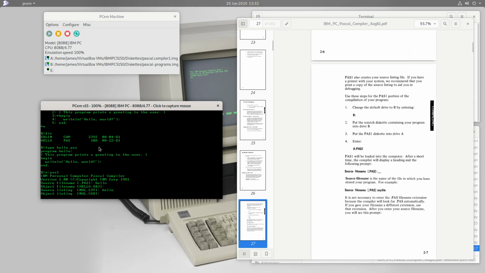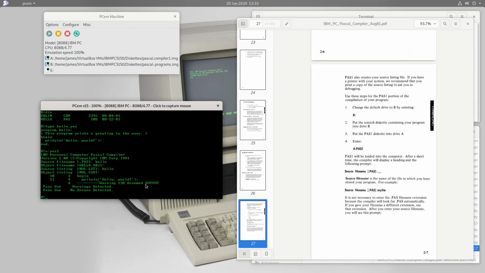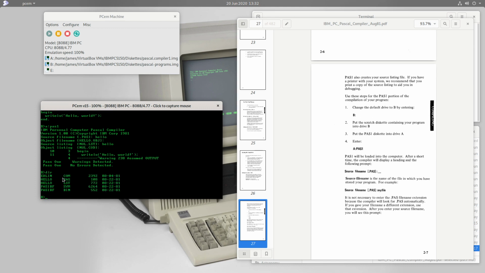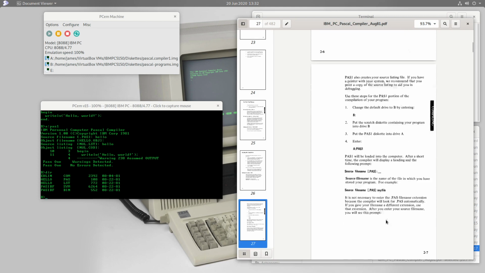So there we are. It's checking our syntax, and oh, it's discovered a problem. It is a warning, so in theory, it's not fatal. Let's have a look at our diskette. And so here's our source file. Here's the listing which it produced, and it produced these two intermediate files, which the manual said it would produce. Notice that it hasn't produced the object file.